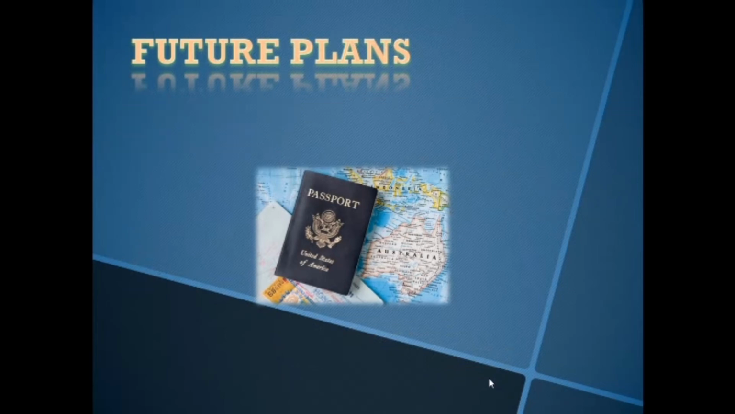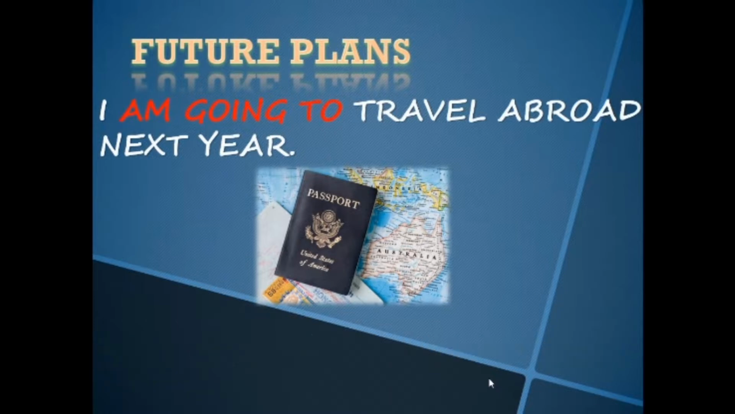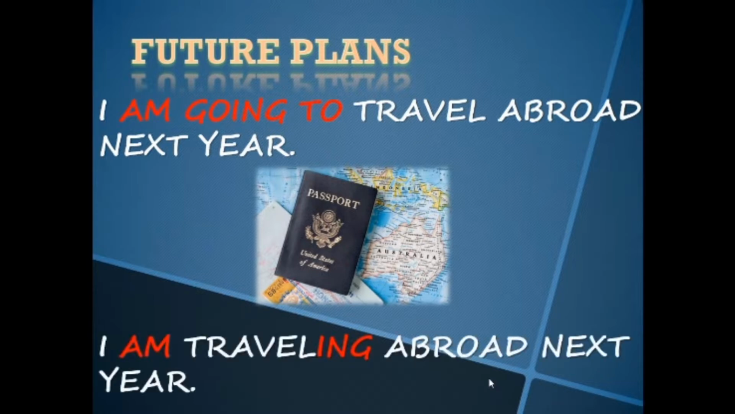For future plans, okay, what do we use for future plans? We can use be going to, for example, I am going to travel abroad next year, or we can use, what is the other? I am traveling abroad next year. So here I am using be going to. And what is the second structure?